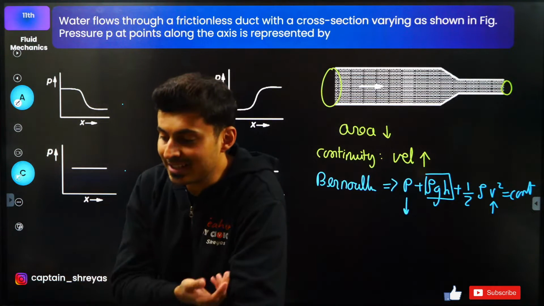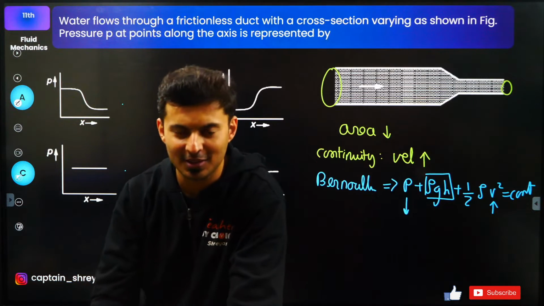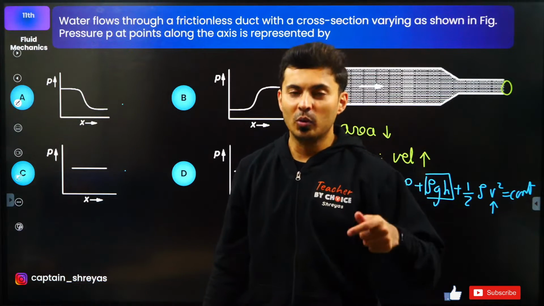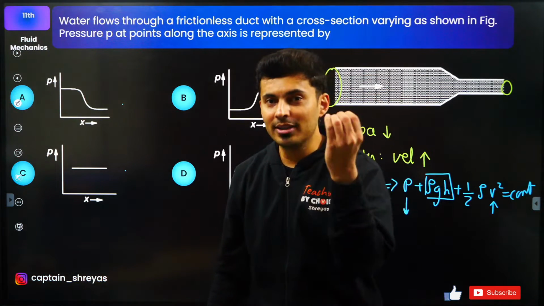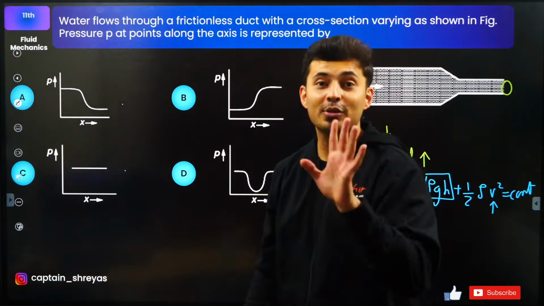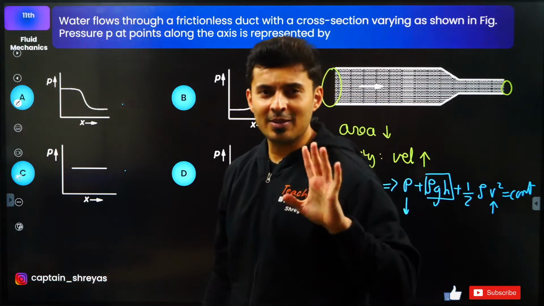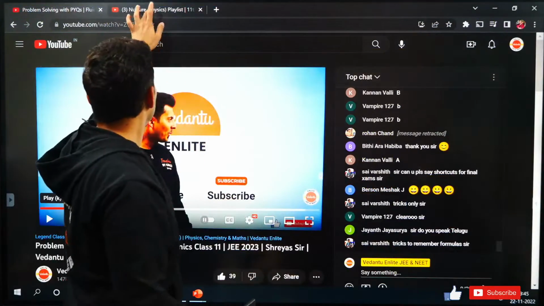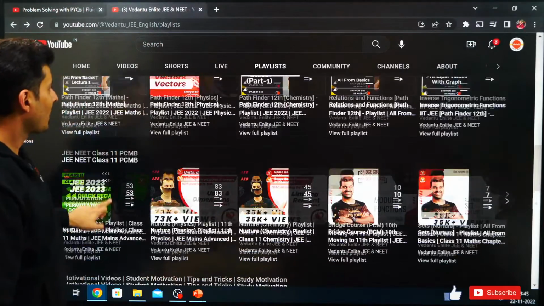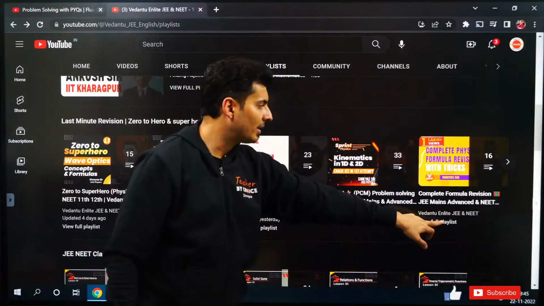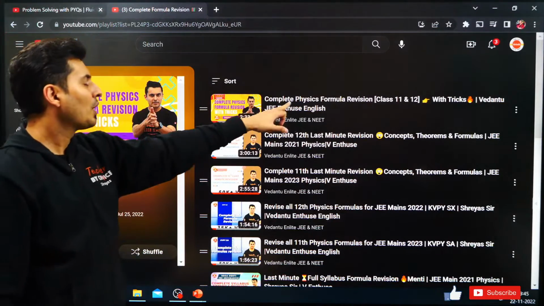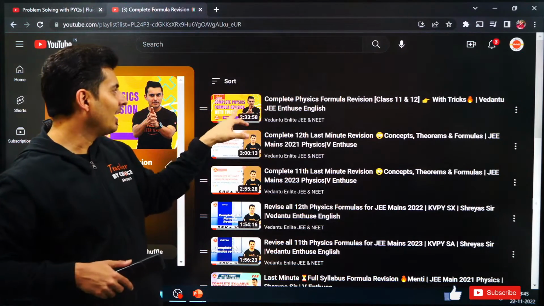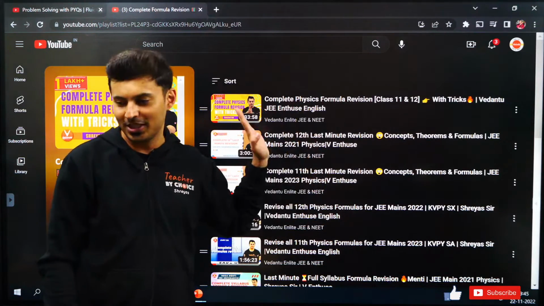It would be just an easy exam. So yeah, tricks are there. I have already made some videos. Just search for it on the channel only. Beautiful videos. Okay, how to guess, how to mark options, strategy, all these things I have made. Okay, and formula also I have made. Yes, there is one 3-hour or 2.5-hour formula session on the channel. If you have not seen it, please see it. It's there right over here. So in the playlist tab, see this complete formula revision playlist. Click on this complete formula revision with the tricks, exactly what you asked. I have conducted this 2.5-hour class. Will you watch it? Watch it, you will get it.